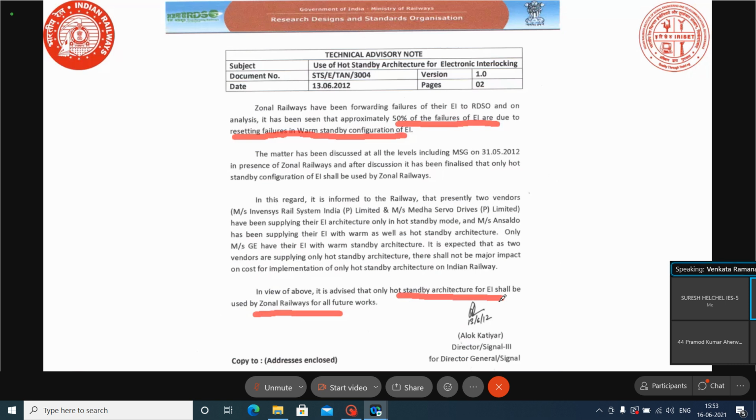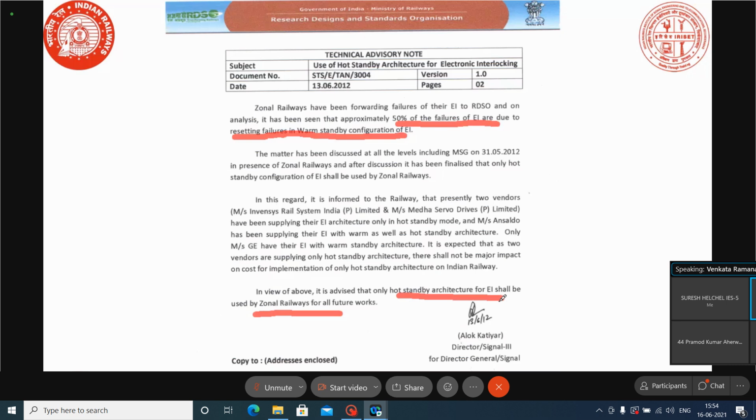Initially, when the systems were introduced, warm standby was installed in low traffic density locations, where traffic density is less. But subsequently the Board noticed that failures are more in warm standby systems, because while doing the changeover, unnecessary failures were increasing.